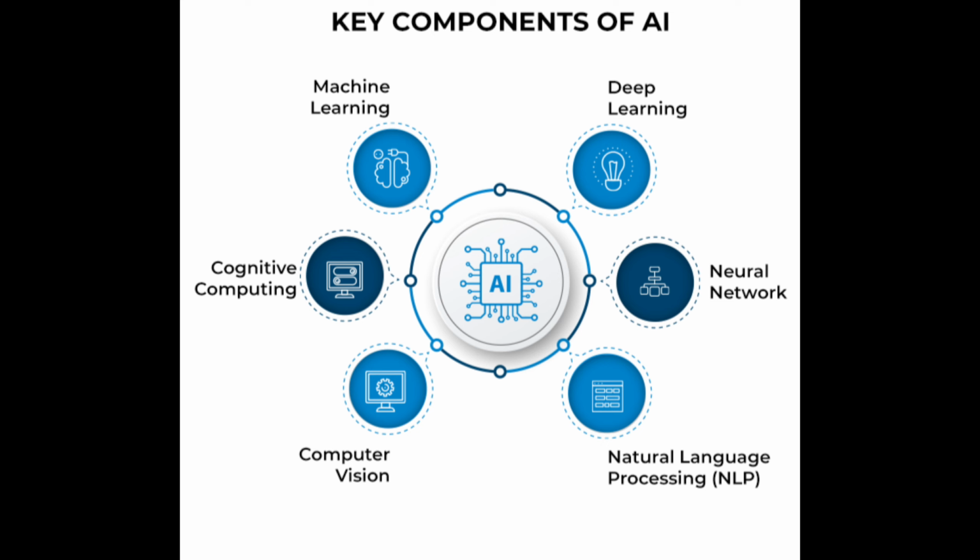Natural language processing (NLP) is a tool that allows computer systems to recognize, interpret, and produce human language and speech. Then computer vision is used to interpret graphs, PDFs, tables, images, and videos. That uses the deep learning concept. Cognitive computing aims to recreate the human thought process in a computer model.